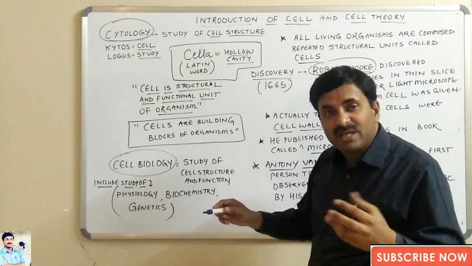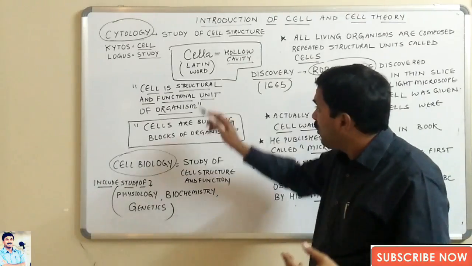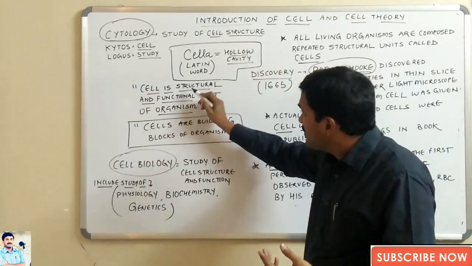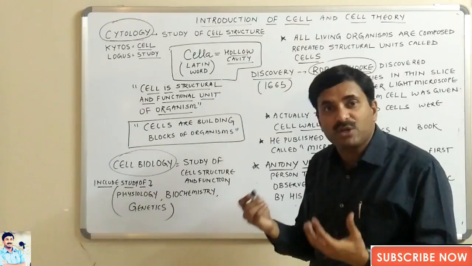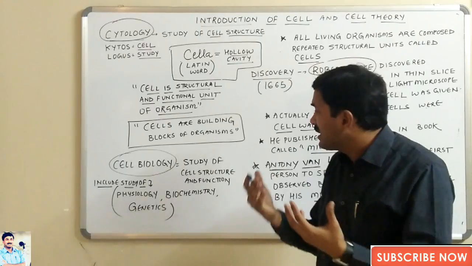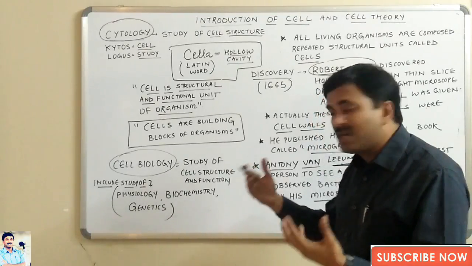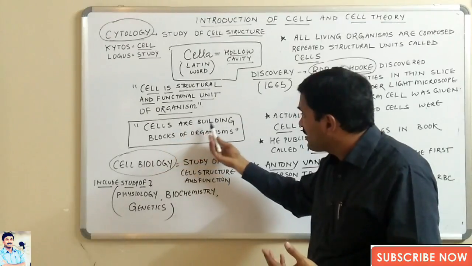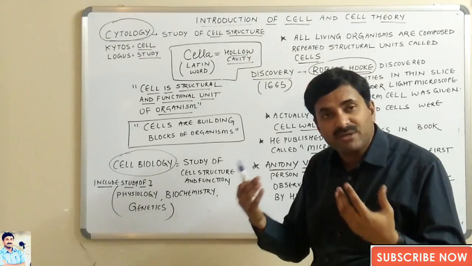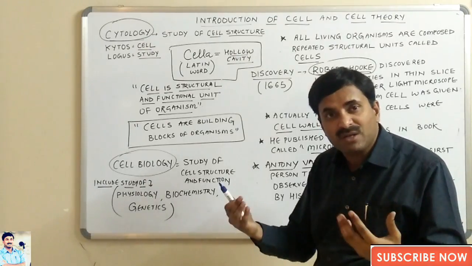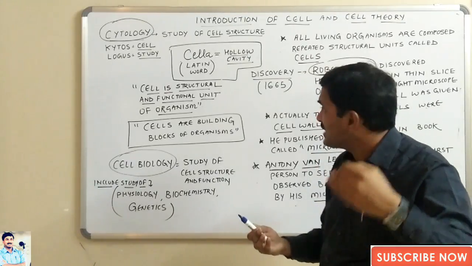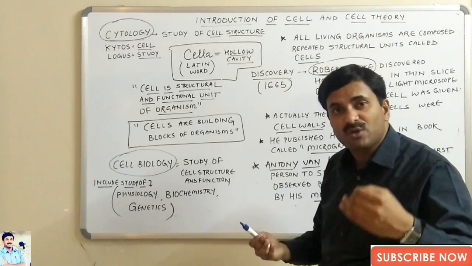All organisms, whether they are plants, animals, or whatsoever, are composed of cells, and the cell is the structural and the functional unit of an organism. It means the body of each and every living organism is composed of cells. We can also say that cells are the building blocks of organisms. All organisms are able to interact and function just because of the presence of the cell. So we can say that the cell is the structural and the functional unit of an organism.